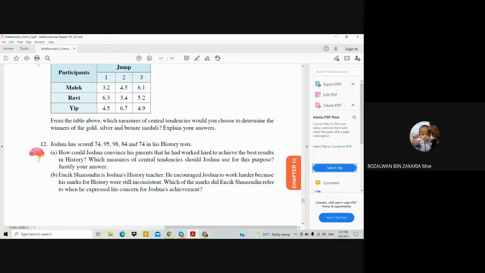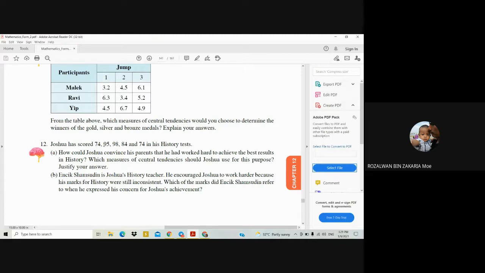This mark 74 is the lowest because it is grade B. So that's why Encik Shamsuddin asked Joshua to work harder, because of this inconsistent mark, 74 and 74 here.